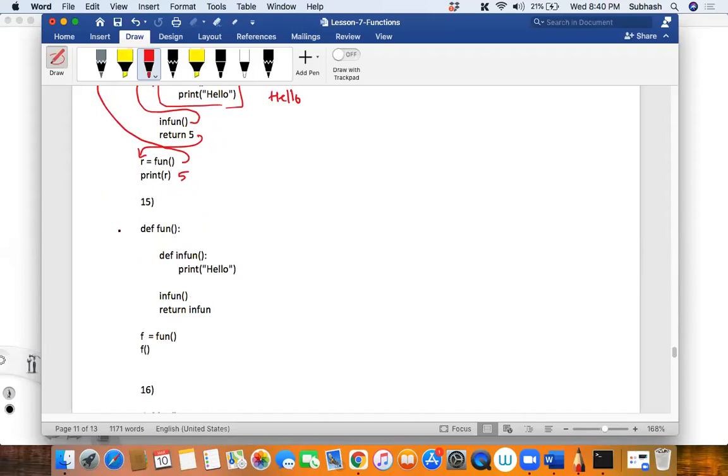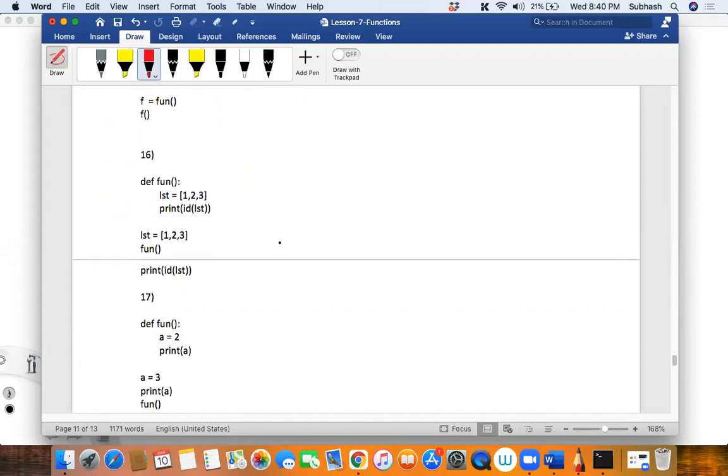So this one, take it as your assignment. The 15th one, take this as your assignment. It is a similar kind of problem. Right, the 16th one. One second, I'll align this.